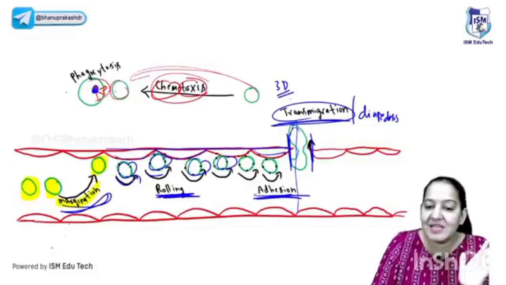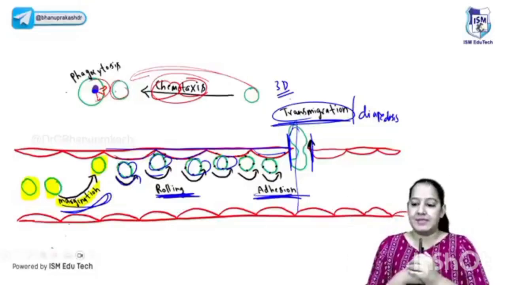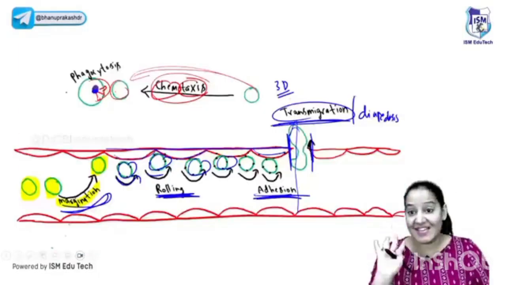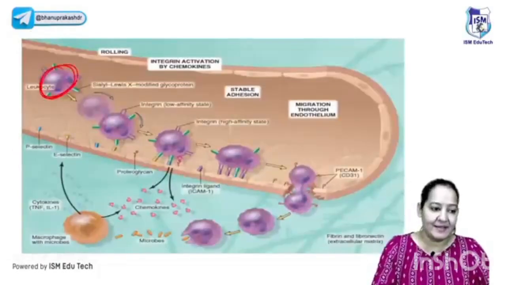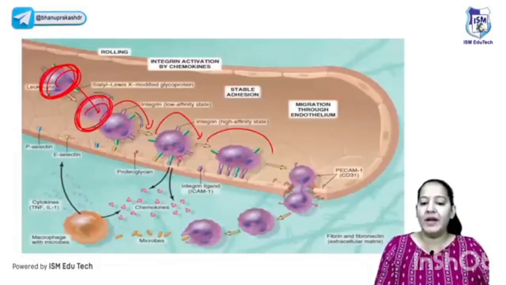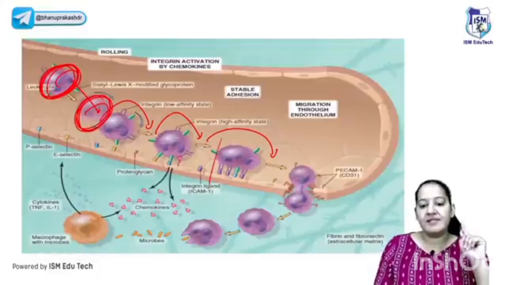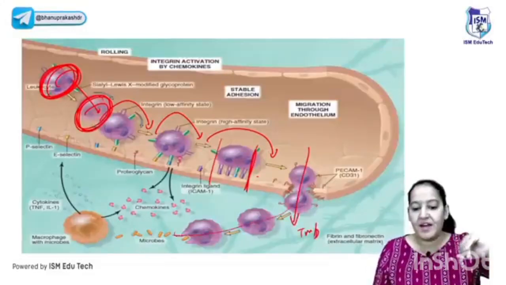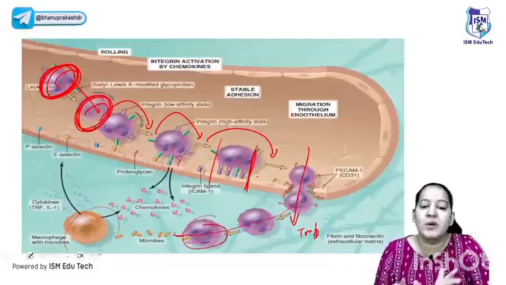And lastly, you can see WBC is phagocytosing the bacteria. The last step, phagocytosis. Enumerate the 6 steps, please. What are the 6 steps? The same 6 steps from a book diagram you can see. This is my sketch diagram. You can see WBC at the center. WBC leave the center and come to the periphery, margination. After that, rolling. Just before the gap, it stops. That is adhesion. After that, it is coming out. That is transmigration or diapedesis. After that, it is moving towards the bacteria because of the chemical. It's chemotaxis. Lastly, it is doing phagocytosis.